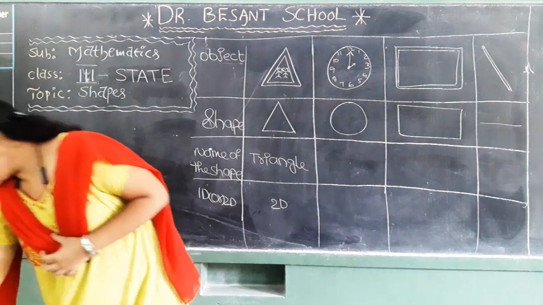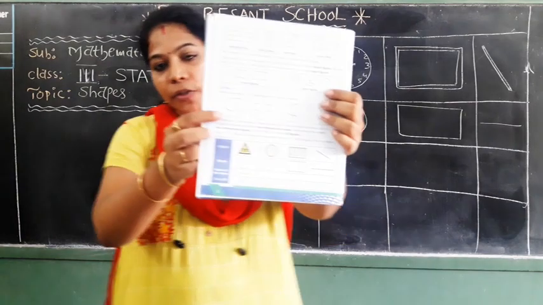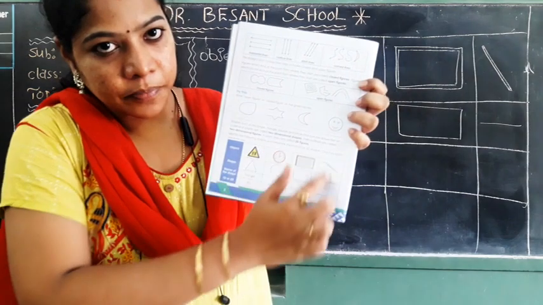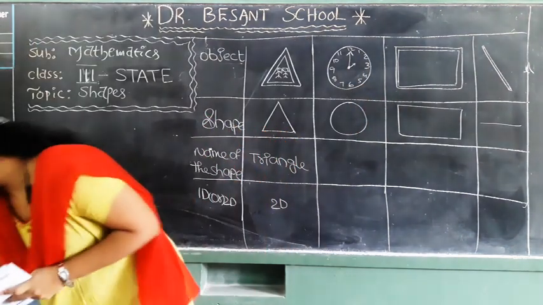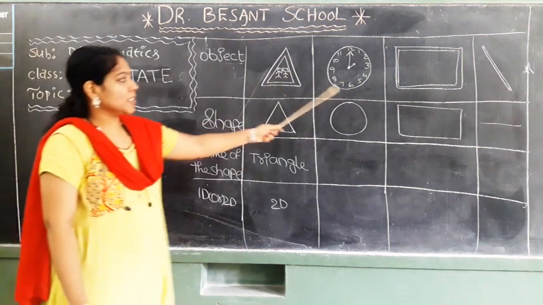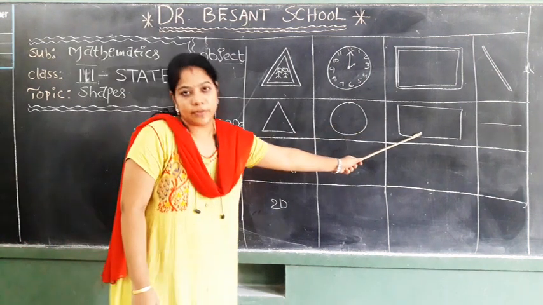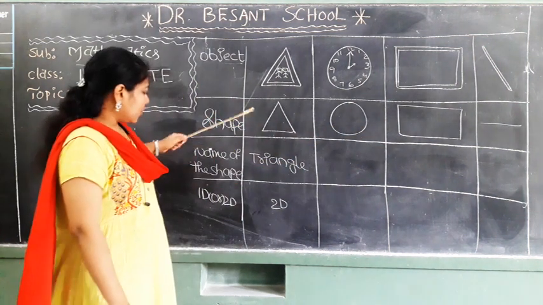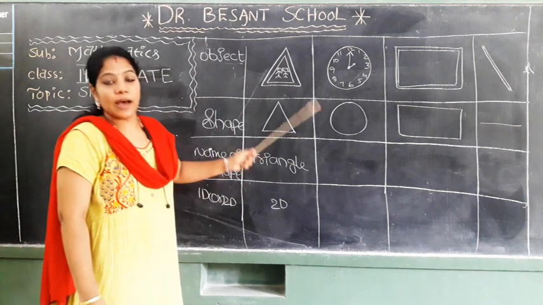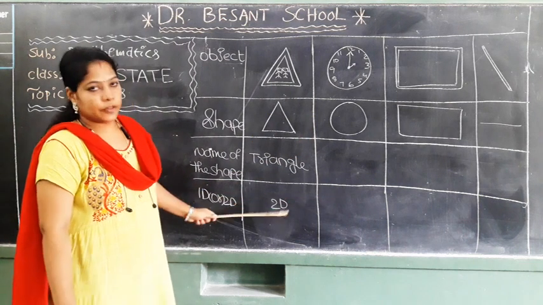See, coming to the textbook now. Everyone open your textbooks, page number 2. Look at the book. Here one box is given for you like this. What we have to write down, see. I drew all the figures on the board. Here some objects are given for you. The basic shapes of those objects are also given. Now we have to write down the name of the shape and whether that figure is 1D or 2D. Means 1D figure or two-dimensional figure we have to write down. One is done for your example.